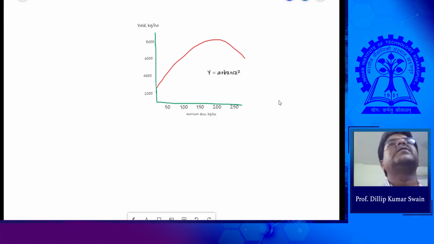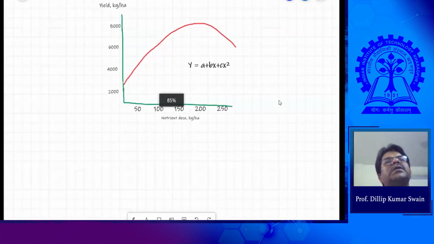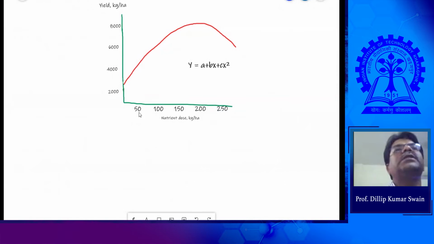Yes, sir. So if you see for a particular location, if you go on applying fertilizer, suppose a nitrogen dose, any nutrient, it may be nitrogen, phosphorus or potash. For a particular nutrient, we apply 50 kg and we get this yield. If you apply 100 kg, the yield is here. At 150 kg, this is the yield. If I apply 200 kg, this is the yield. Again 250 kg, this is the yield. So this is the response of yield to different levels of fertilizer application.